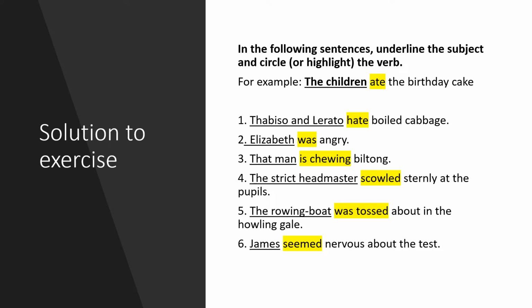We'll get back to this shortly. The strict headmaster is the subject, and scowled is the action, which is the verb. The rowing boat is the subject, and was tossed about is the verb. James is the subject, and seemed is the verb.